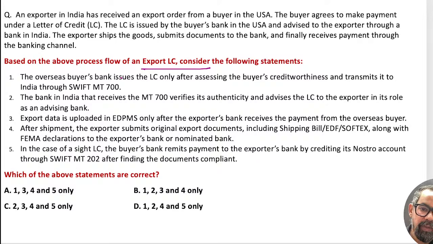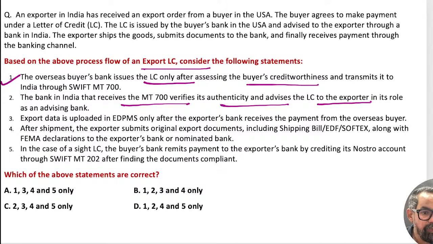So the overseas buyer's bank issues the LC only after assessing the buyer's creditworthiness and transmits it to India through the SWIFT MT 700 message gateway. The bank in India that receives the MT 700 verifies the authenticity and advises the LC to the exporter in its role of advising bank. This is also true. Export data is uploaded on EDPMS.